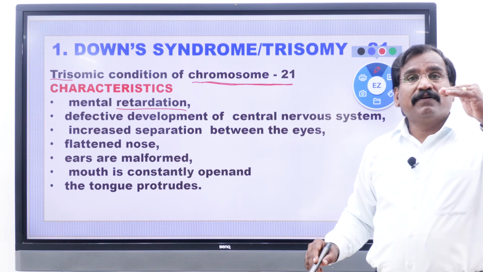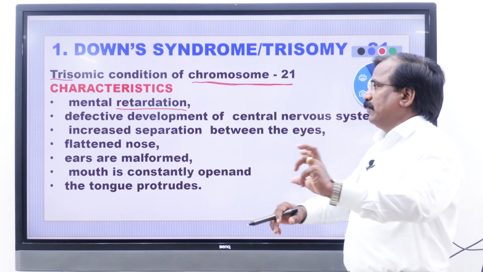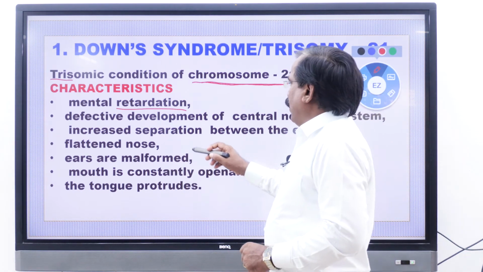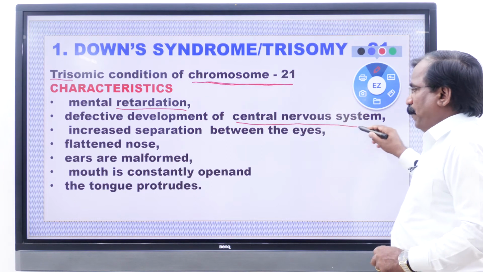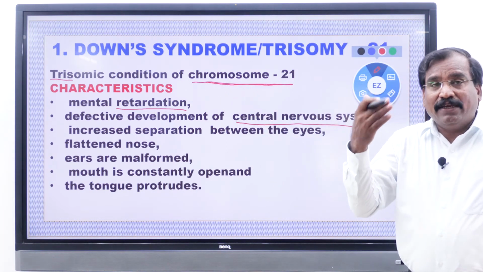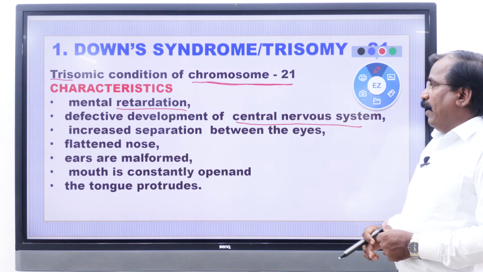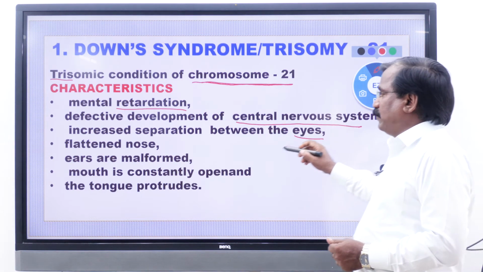Okay, brain retarded, not developed, it's underdeveloped. And CNS, defective development of the central nervous system, not developed, that is retardation. That thinking ability, mental attitudinal problem. And increased separation between the eyes.